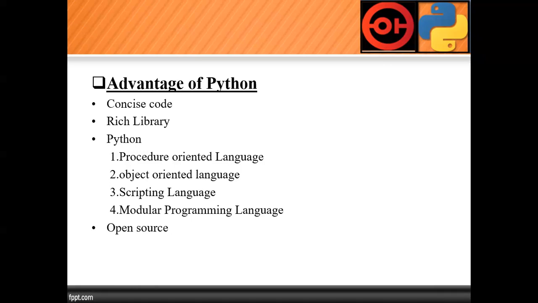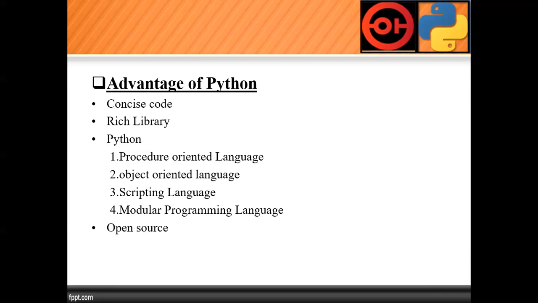We all know that in a procedure oriented programming language, we need to define a main function. Without a main function, we cannot write a program. The best example is the C language. If you want to write a program in C, we need to define a main function, and without it we cannot do the program. The same feature is available in Python.